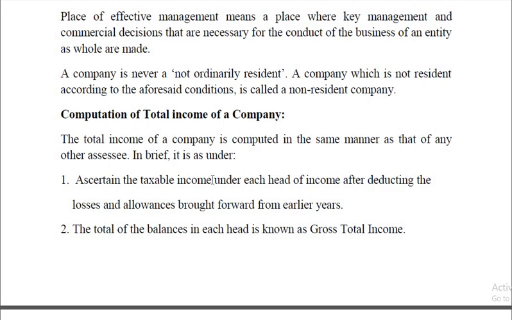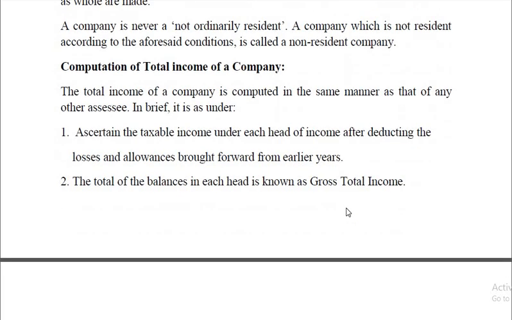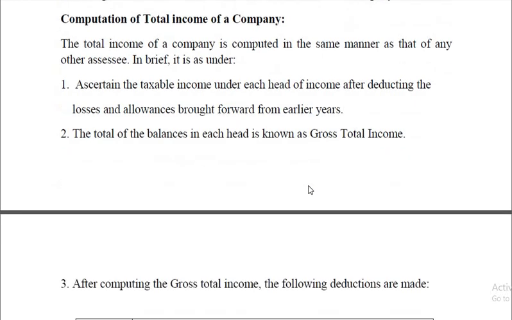So ascertain the taxable income under each head of income after deducting the losses and allowances brought forward from earlier years. So first, taxable income under each head of income should be calculated. Then it must be totaled. So salary income is not applicable here in the case of a company. Only four heads of income are applicable. So taxable incomes computed under each head should be totaled, and then you will get gross total income.